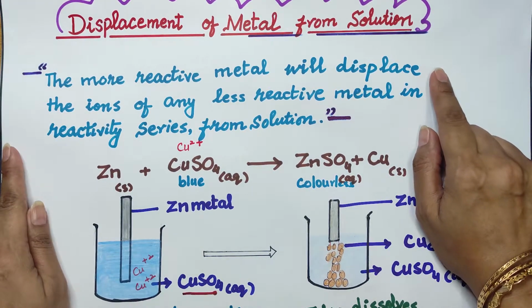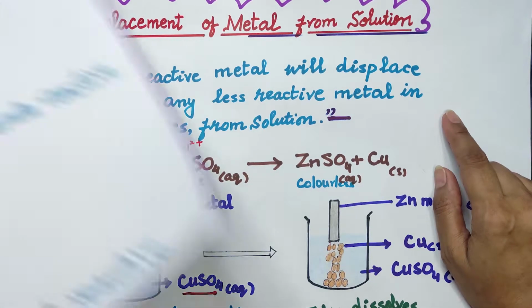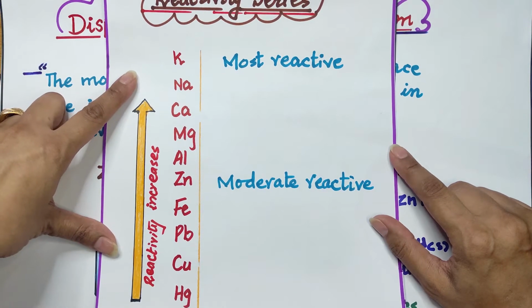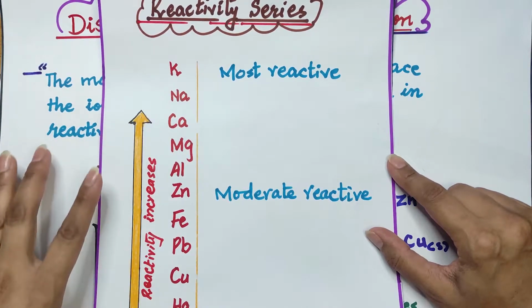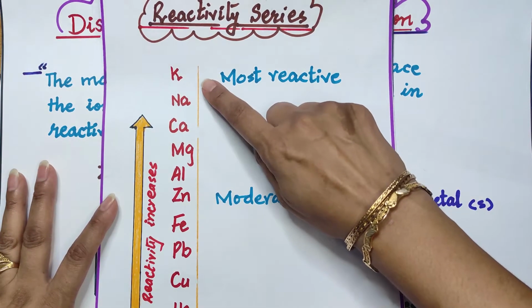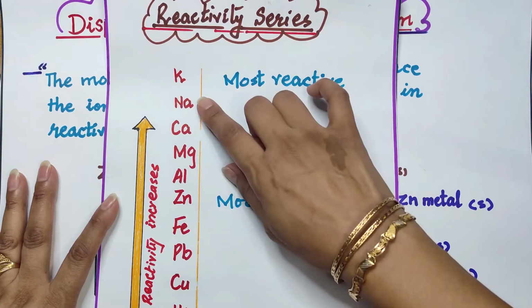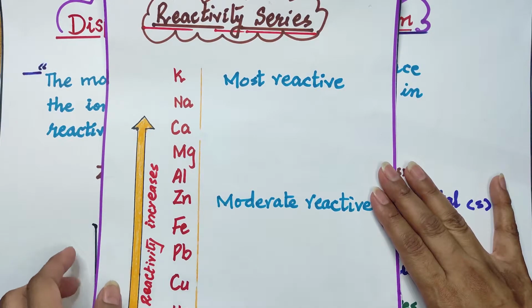reactivity series of metals. If we discuss the reactivity series, the most reactive metal is present at the top of this series. So reactivity increases as we move up the series. At the top of this series, more reactive metals are present. The more reactive metal can displace the ion from its solution. So this is the reactivity series of metals.